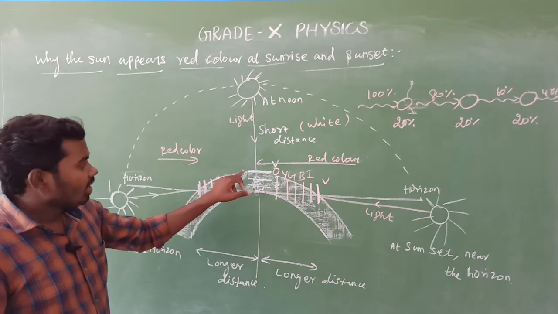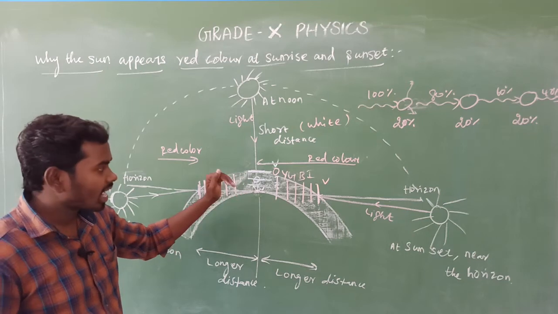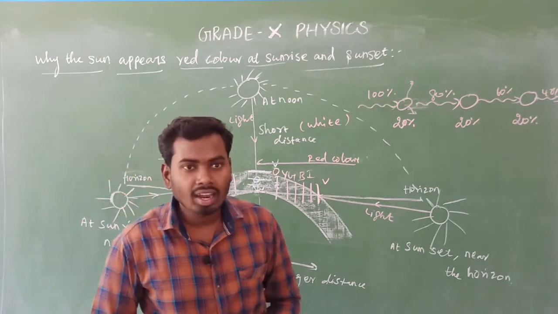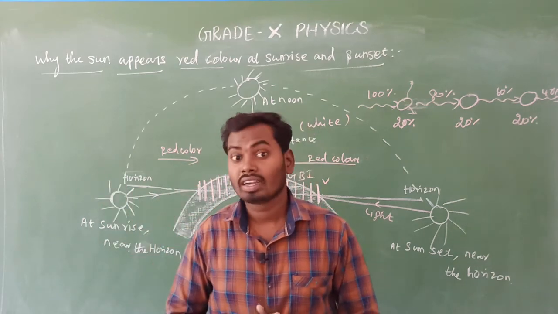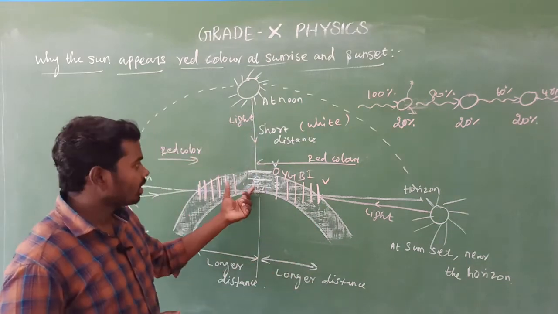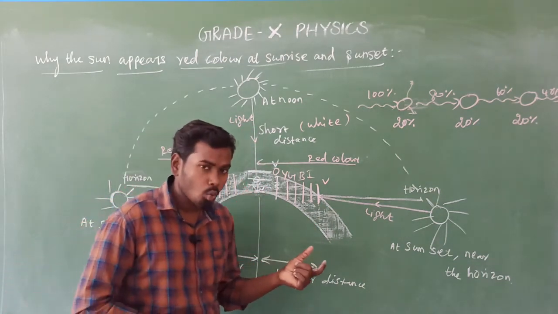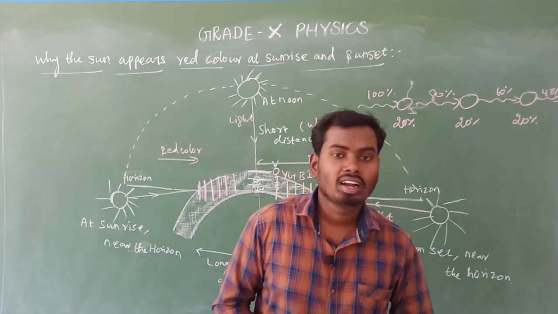So here red color is scattered a very small amount. Red color is scattered less. That is the reason why red color is used as a danger signal. Look here, red color is scattered very little. That is the reason why red color is considered a danger signal.